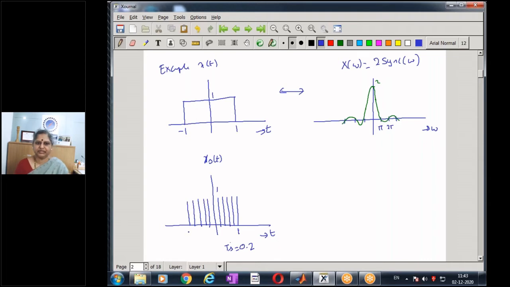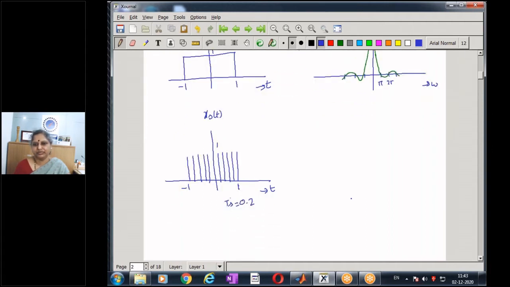The magnitudes are still 1, so it goes from -1 to +1. The same analog signal that I have, I am going to sample using a sampling interval of Ts. So with the sampling interval of Ts, what is my omega s? My omega s is 2 pi by Ts, which is 2 pi by 0.2, and that becomes 10 pi. So my sampling frequency is now 10 pi.